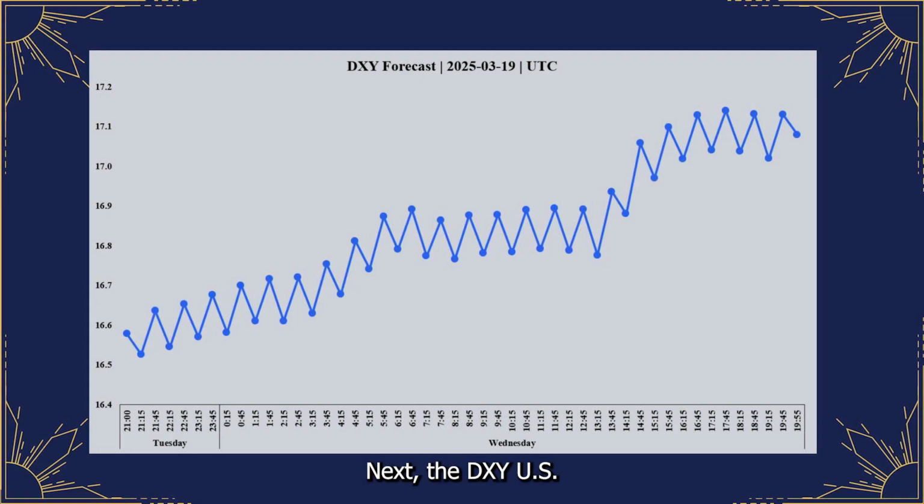Next, the DXY US Dollar Index. Today's mass pressure data suggests a bullish cyclical tendency. The DXY exhibits a consistent upward movement throughout the session leading up to the FOMC announcement. Expect this trend to be heavily tested and potentially reversed or accelerated around 11 a.m. Universal Time Coordinated. Monitor for rush sections around 2200 hours, 4 o'clock, and 1300 hours Universal Time Coordinated, but be extremely cautious as the FOMC outcome will likely override any existing tendencies.